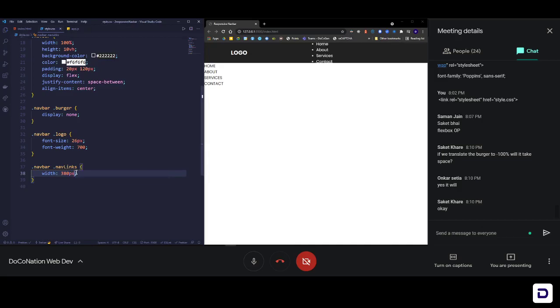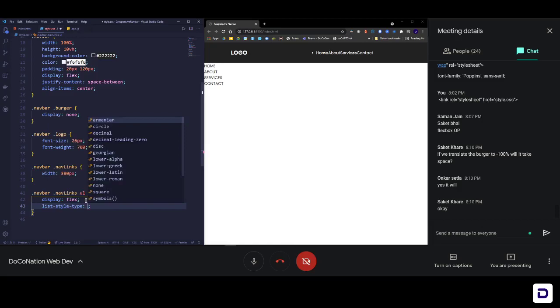This is not going to make much difference, but you see that now because the width is more, it has moved towards the center, and now we can spread this out. So let's do that. Copy this because we have to target UL inside of this. So space UL, and now display flex. You can see now that everything is side by side in a row. But again, we see those ugly bullet marks. How to remove them? You're already under UL, so here you can use list style type, and then you can select none and save it.